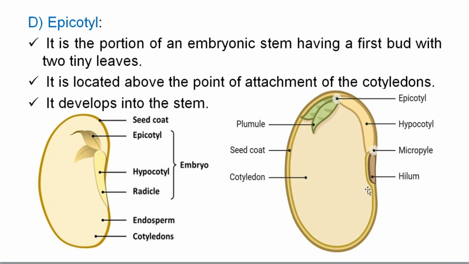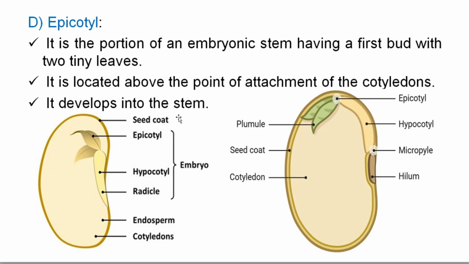Look, this one is epicotyl. It is found above the point of the attachment of the cotyledon. Here there is the cotyledon, and above the site of attachment of the cotyledon we can find the epicotyl. It develops into stem. So this one is epicotyl, there is hypocotyl, there is radicle.